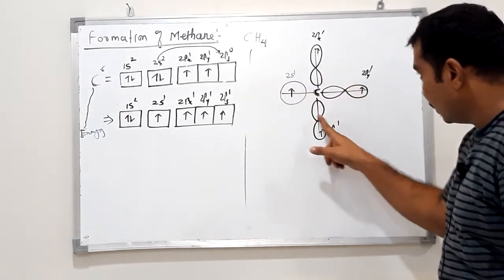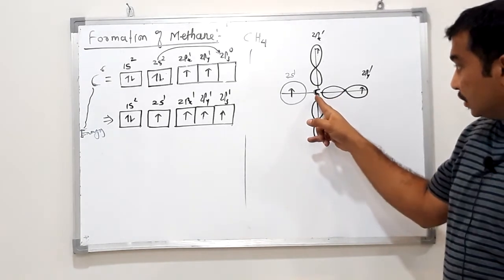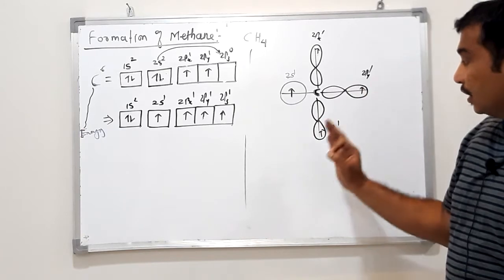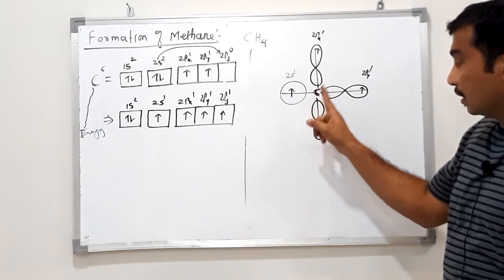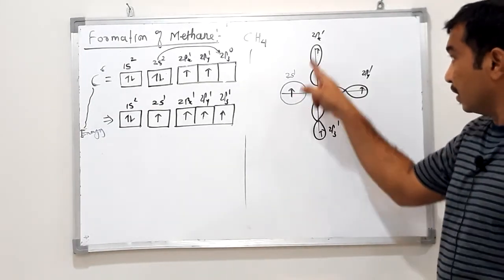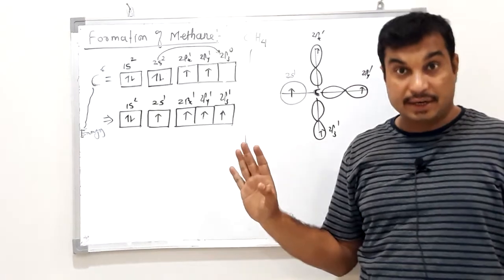All these 4 orbitals are not the same. Just note this: the 4 singly filled atomic orbitals of carbon are not the same. Among these 4, one is S type and the remaining 3 are P type. All are not identical, remember.